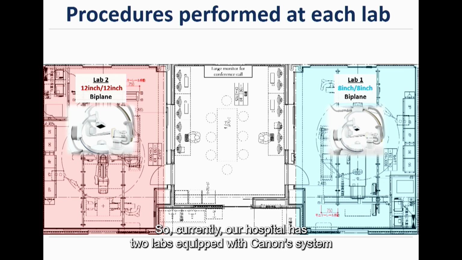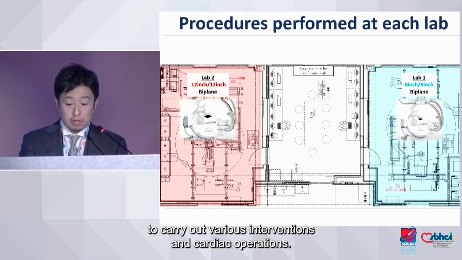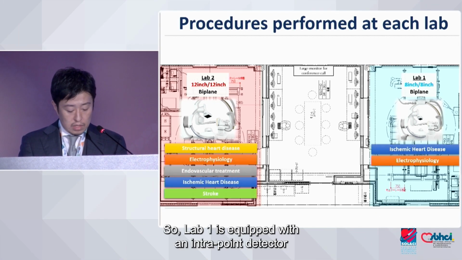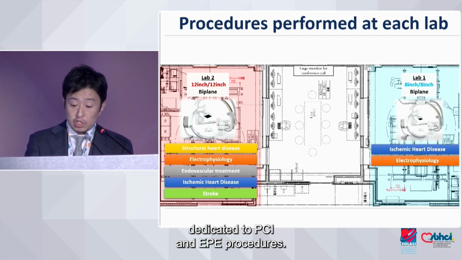Currently our hospital has 2 cath labs equipped with Canon angio systems to handle various interventional cardiac operations. Lab 1 is equipped with an 8-inch flat panel detector dedicated to PCI and EP procedures.